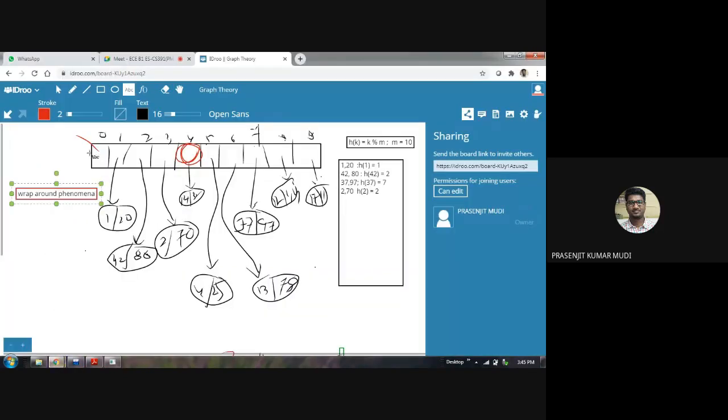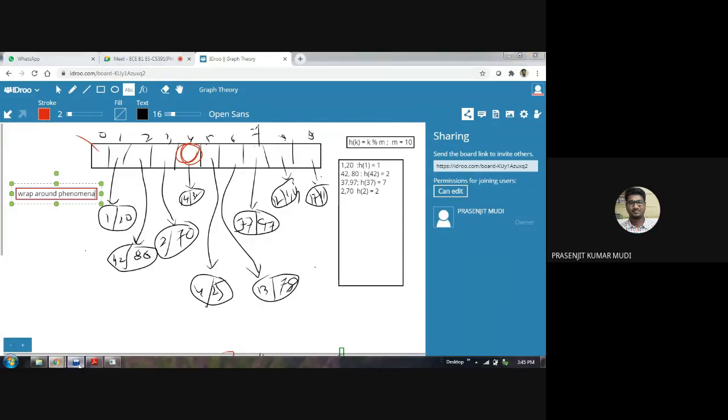In doing so, you have come to the 0th location. If a match is not found, you go to the next location. Match not found here, match not found here, match not found. If it is not found here, you go to the next location, and ultimately you have come back to the first location from where you started your searching operation. If you started searching from a point and ultimately come back to that initial starting point, the conclusion is that the data does not exist there.